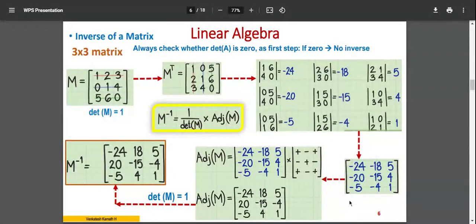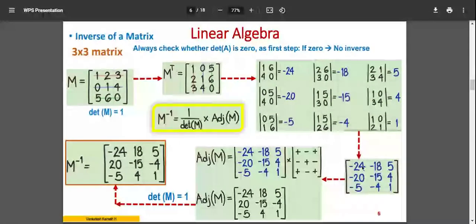Now I had to make a matrix. You can see the matrix symbol here. In that I have to fill up 9 values. Which are those values? The cofactor for the corresponding elements I'll have to replace. For 1, I'll write minus 24. For 4, I will write minus 4 here. For the last one, 0, I'll write plus 1. Same way, 9 values I'll have to replace all the places.